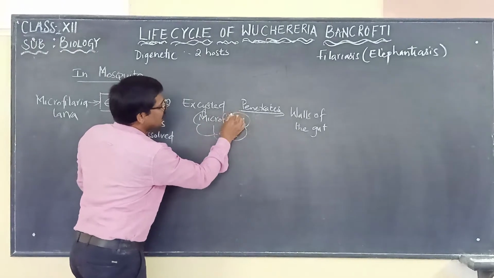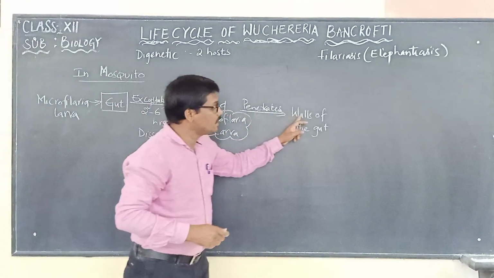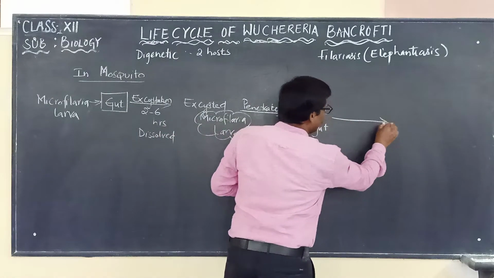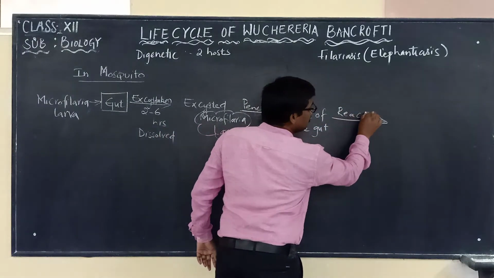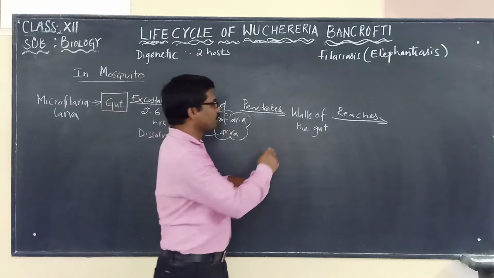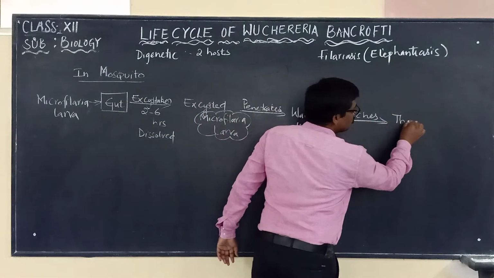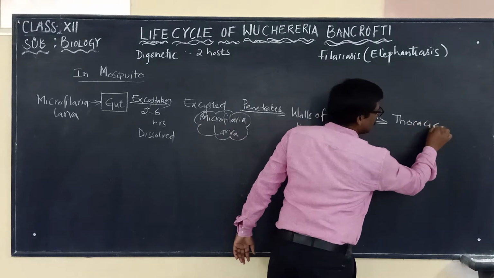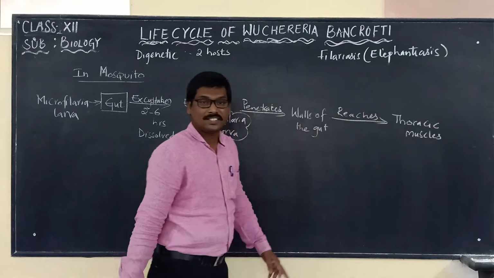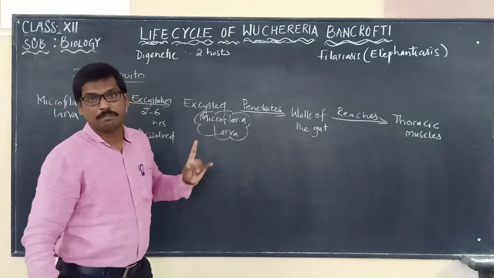Now the microfilarial larva will be penetrating the walls of the gut, and it reaches the thoracic muscles of the mosquito.